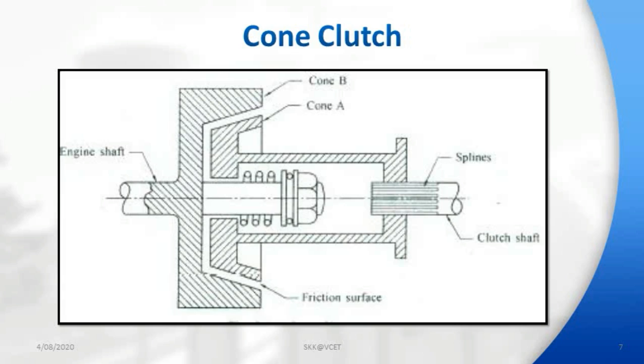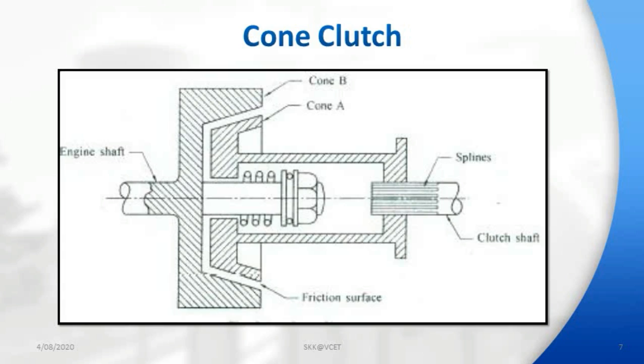In a cone clutch, the friction surface is made in the form of a cone. That one you can see in the drawing. When the clutch is in engaged position, one cone is fully inside the other and the friction surfaces are in complete contact.